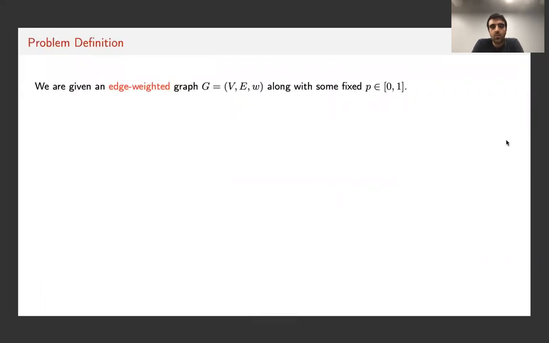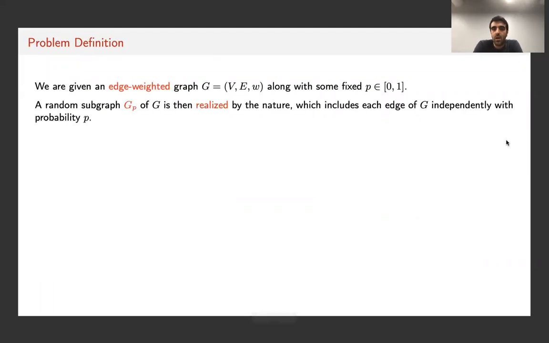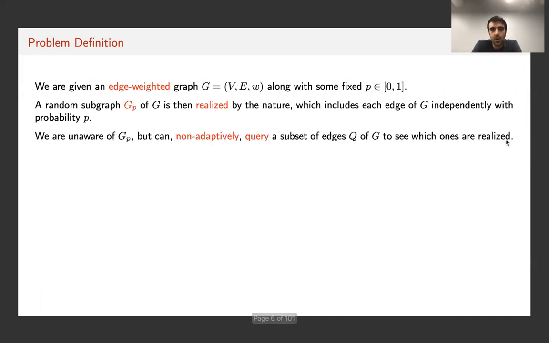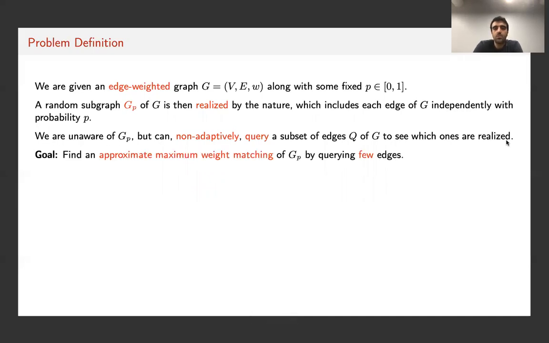We are given an edge-weighted graph G along with a parameter P between 0 and 1. Then a random subgraph GP of G is picked by nature, which includes each edge of G independently with probability P. We call GP the realization of G. We are unaware of the realization GP, but what we can do is to non-adaptively query a subset of edges in G to see which of these edges are realized. And the goal is to query few edges and at the same time find an approximate maximum weight matching of GP.